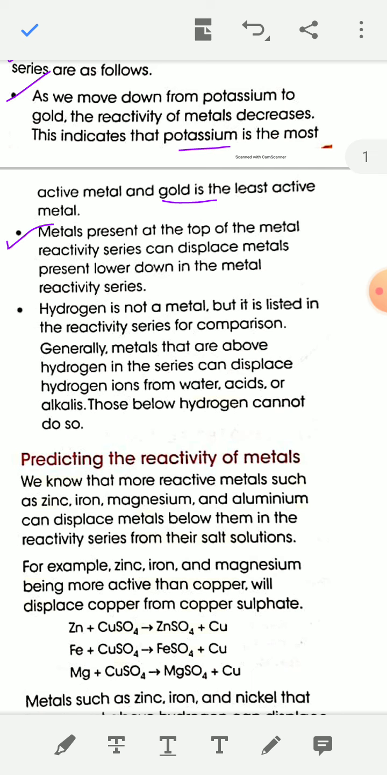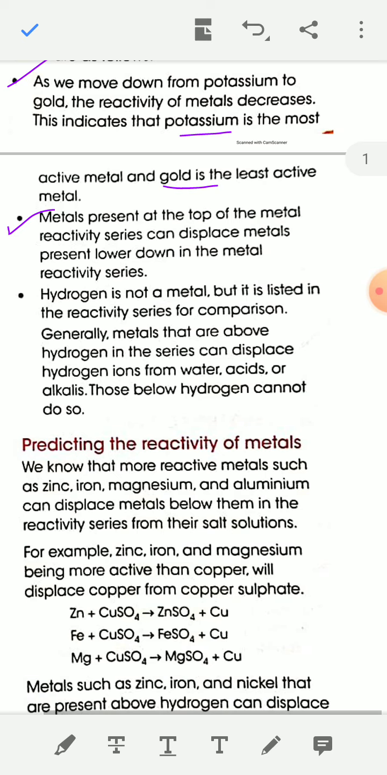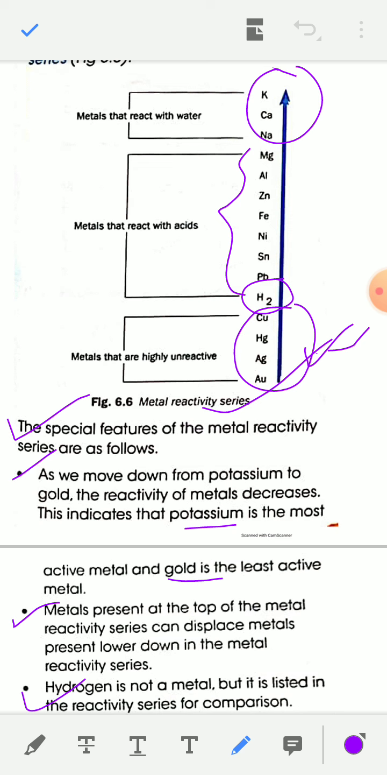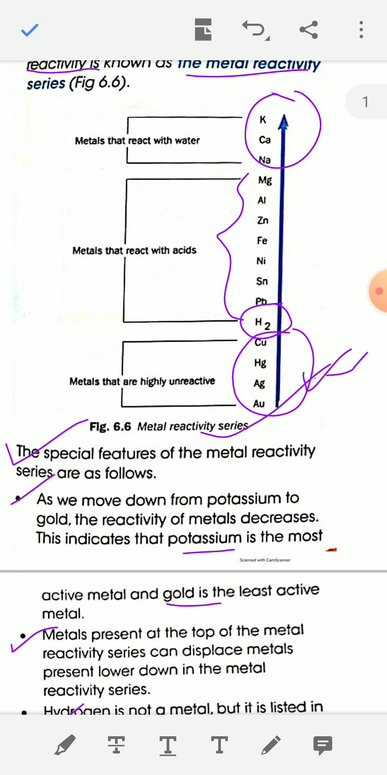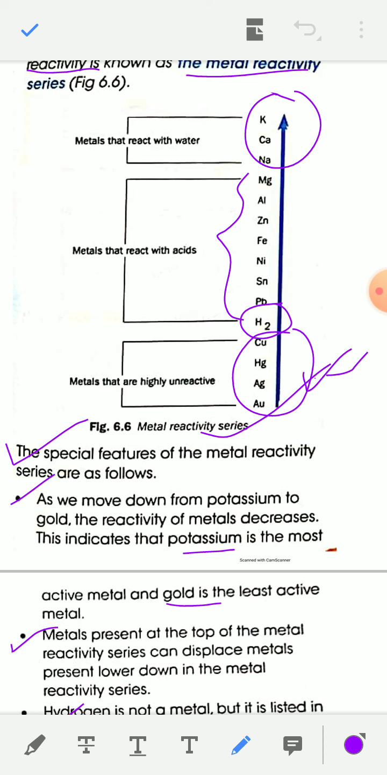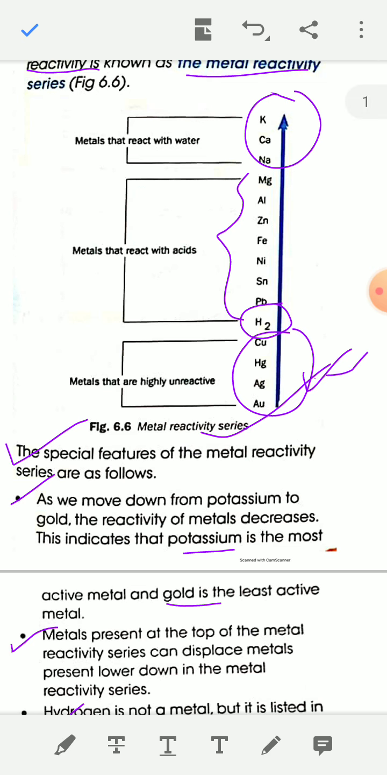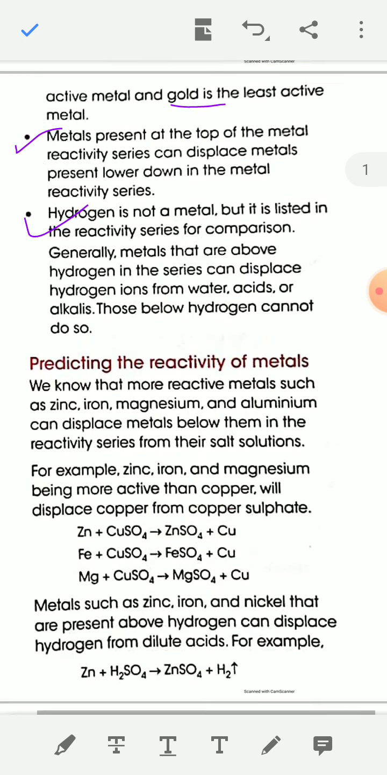And hydrogen is placed in this reactivity series. Above hydrogen these are reactive metals, and below hydrogen these are non-reactive metals. So those metals placed above hydrogen in this reactivity series can displace hydrogen ion, H plus, from acid, from dilute acid solution.